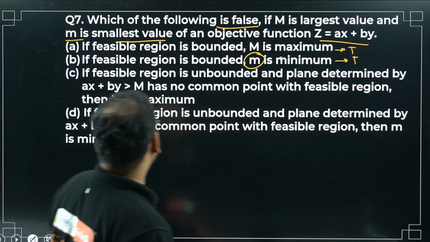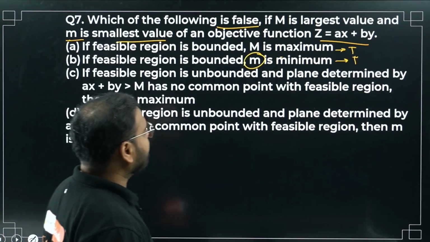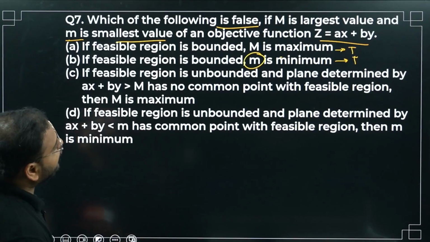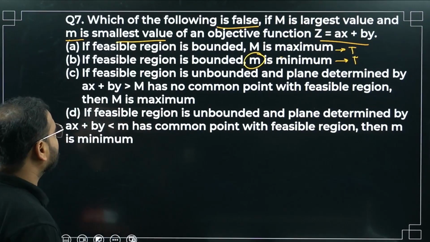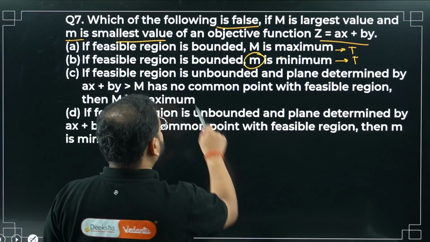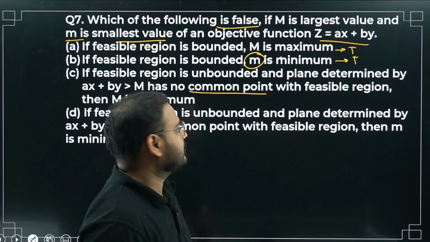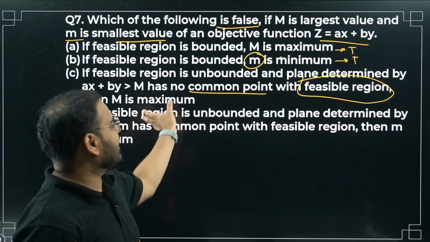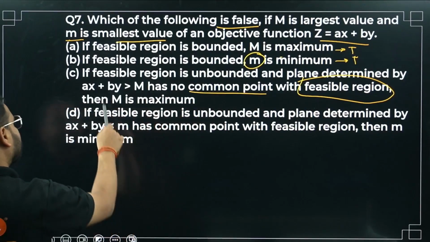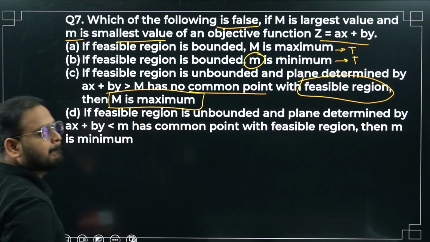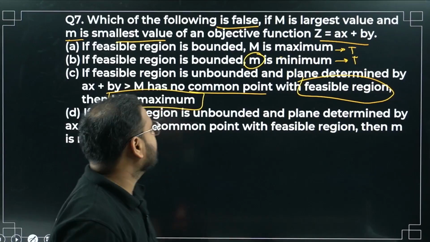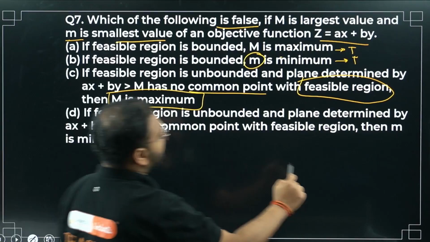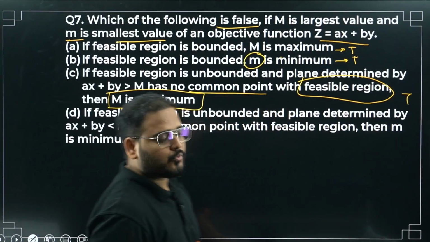Correct? Okay. If the feasible region is unbounded and the plane determined by ax plus by greater than M has no common point with this feasible region, then M is the maximum value. No common point, please check. Then the feasible region is separate from the unbounded area. So M will be the maximum only, right? Correct. So C is also true. Let's check the last one.